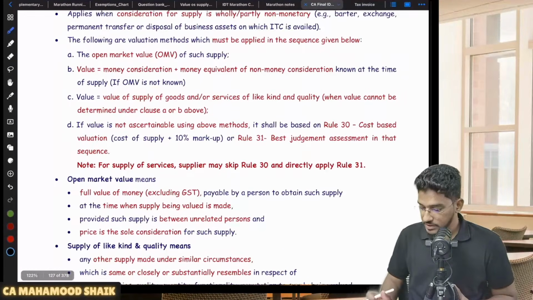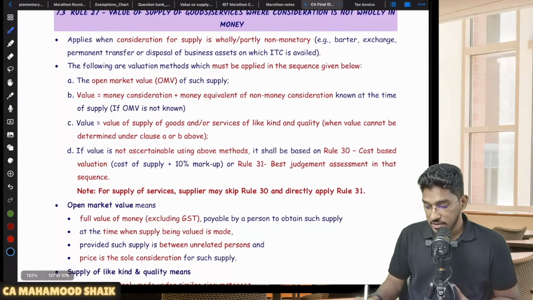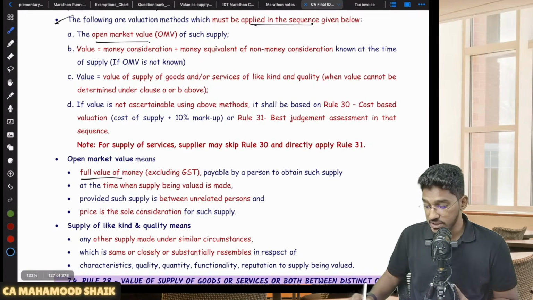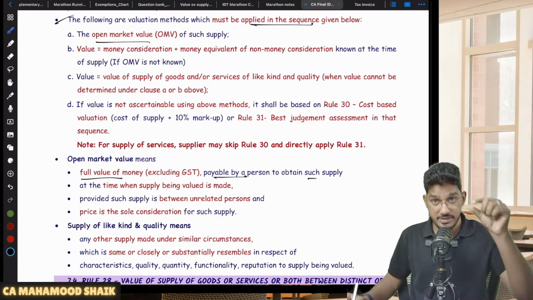Right, let us come here. So what they're saying is, in case of non-monetary consideration, it should be applied in the same sequence, which says open market value. Sir, what is open market value? Full value in money, excluding GST, payable by a person to obtain such supply, the same supply.